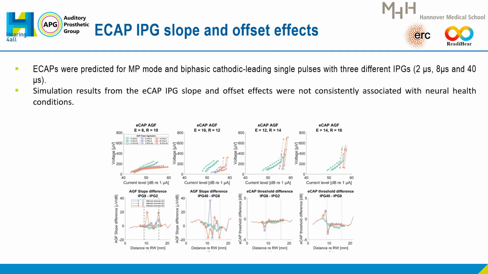The ECAP experiment was performed with the monopolar stimulation mode and a biphasic cathodic-leading single pulse. Three interphase gaps were used in this study: 2 microseconds, 8 microseconds, and 40 microseconds. For the stimulating electrode, we used the current level from T level to M level to record the amplitude growth function, with the recording electrode more apical than the stimulating electrode. However, the simulation results from the ECAP IPG slope and offset effect were not consistently associated with the neural health conditions. There are a lot of factors that could influence the result.